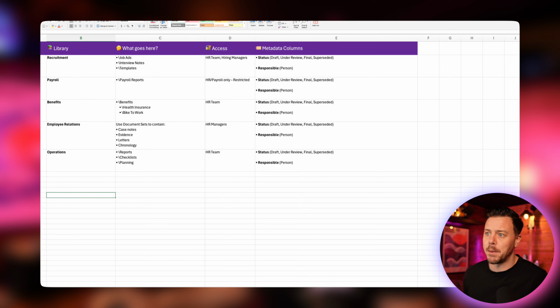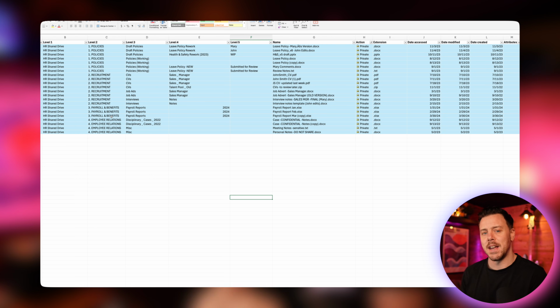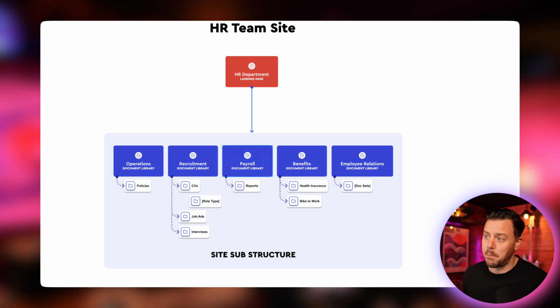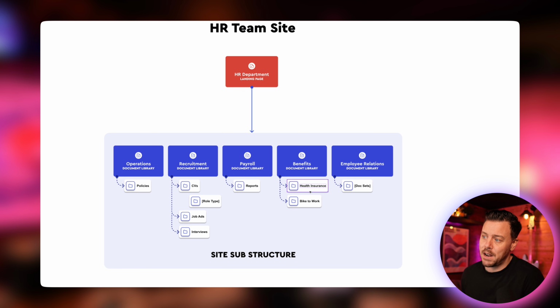So you basically work through your inventory and set out your libraries, and consider the permissions: who needs access. That's going to be a big clue whether it's a library or not. An example of that might be in here we have payroll and benefits. They're kind of different topics in my head anyway, so I would separate them out. I have a payroll library because maybe it's only the payroll people who need access to that. That's usually sensitive enough. Versus benefits is a different topic, and it might be a different team that works on it. And then we'll have different folders underneath related to the benefits.